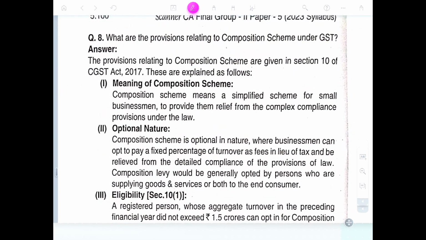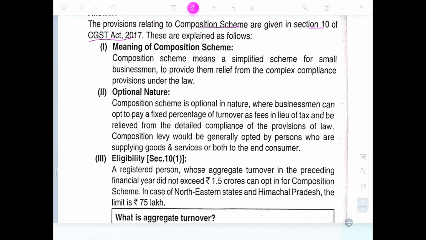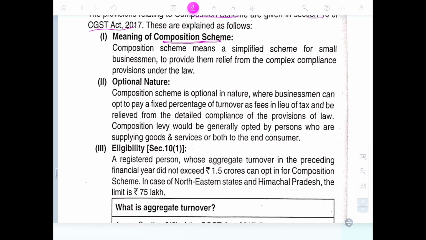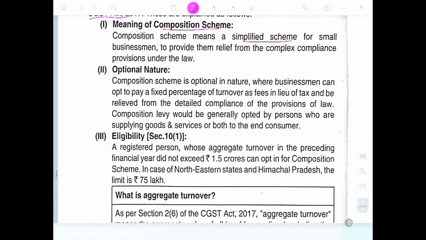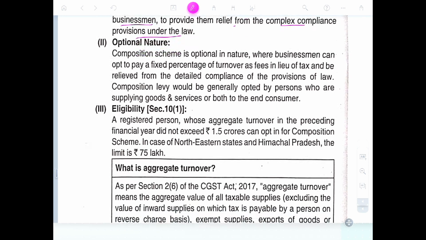What are the provisions relating to composition scheme under GST Act? The provision relating to composition scheme is given in Section 10 of the CGST Act. Therefore, that explains as follows. Meaning of composition scheme: composition scheme means a simplified scheme for small businessmen to provide relief from the complex compliance and provisions of the law.